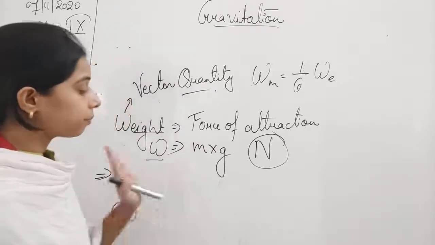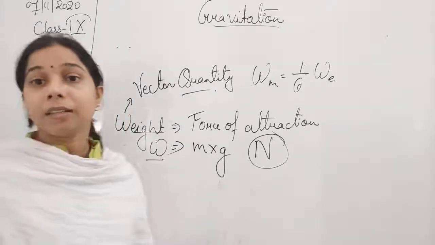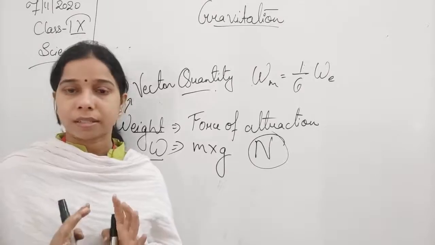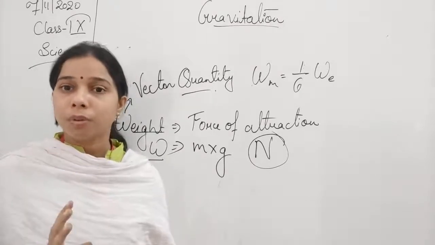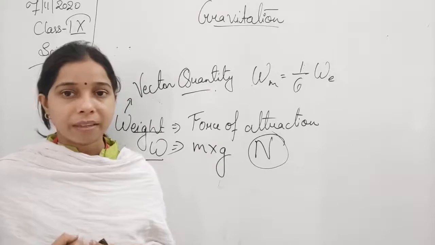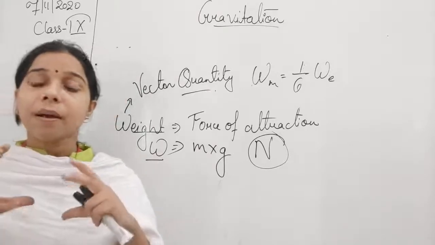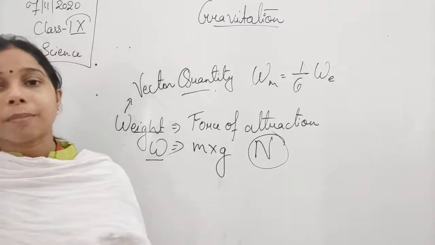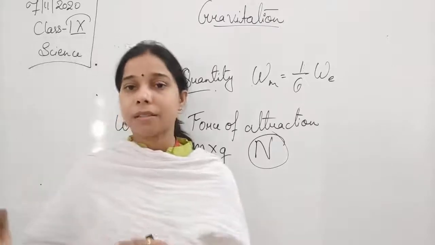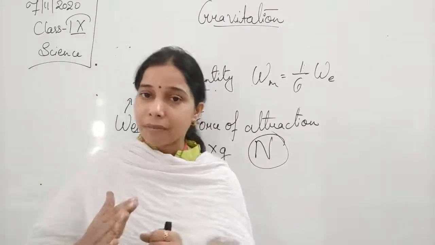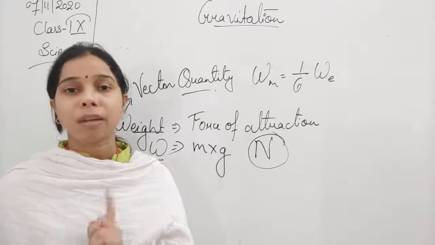We know that the radius of the earth is not constant. It is not purely spherical; somewhere it is spherical, somewhere it is bent. So the radius is not equal.